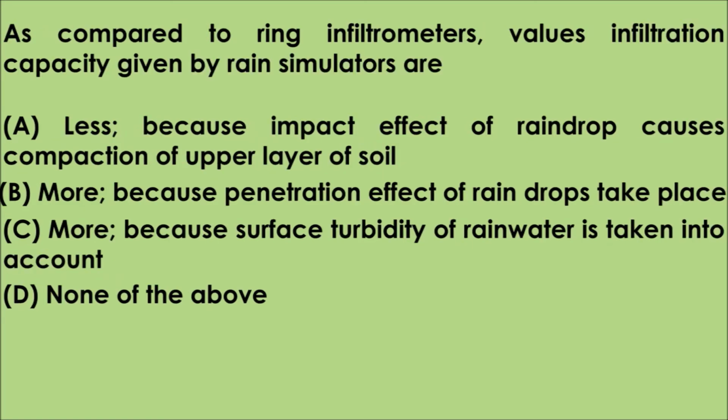Question number 12. As compared to ring infiltrometer values, infiltration capacity given by rain simulators are option A. The values are less because impact effect of raindrop causes compaction of upper layer of soil. Option B. The values are more because penetration effect of raindrops takes place. Option C. The values are more because surface turbidity of rainwater is taken into account. Option D. None of the above. The correct answer is option A. That is, infiltration values provided by rain simulators are less than that provided by ring infiltrometer because rain simulator does consider the effect of raindrop which causes compaction of upper layer of soil.